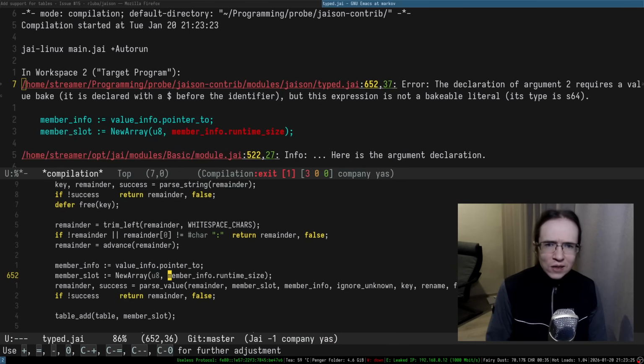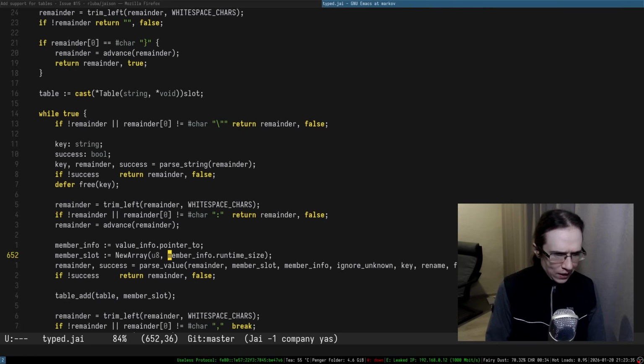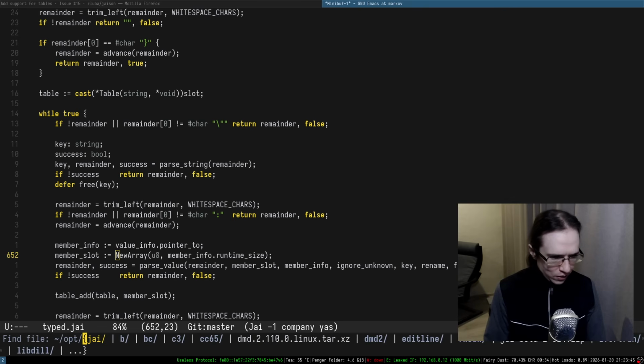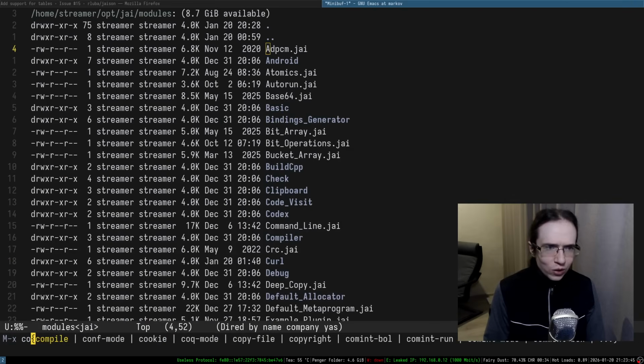I don't get it. So the declaration of argument 2 requires a value bake. It is declared with 2. Okay. Why does it require value bake out of all things? What? Am I going crazy or what is going on?